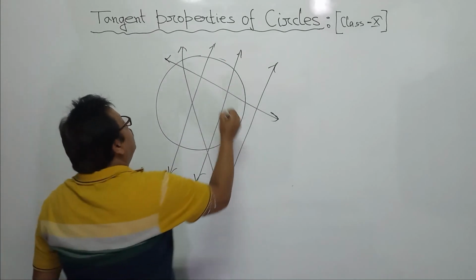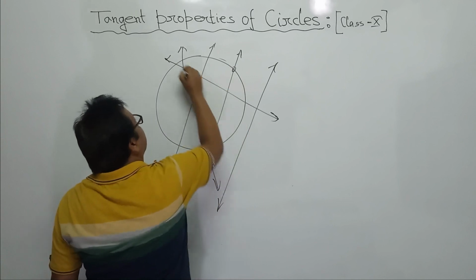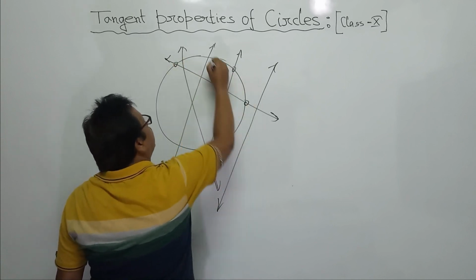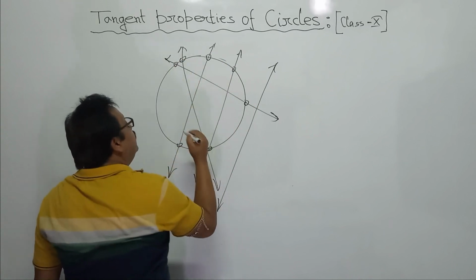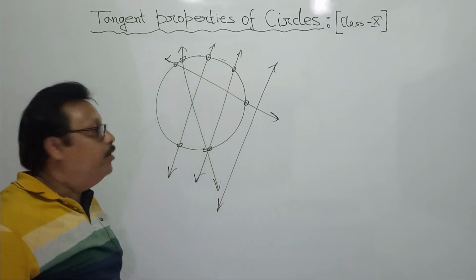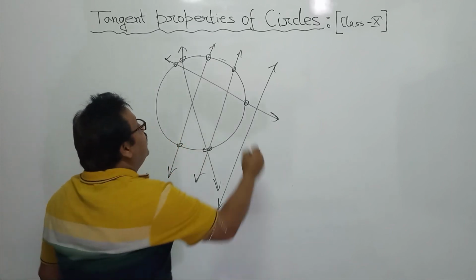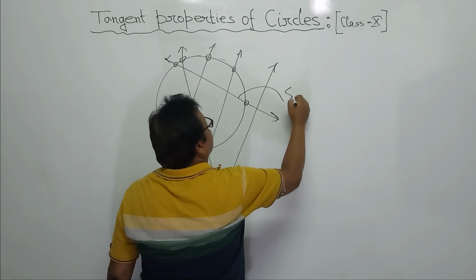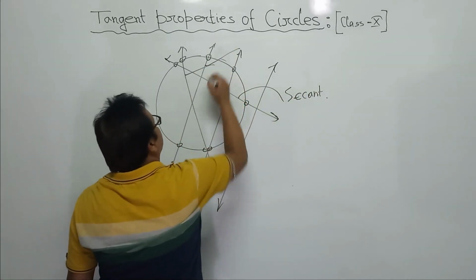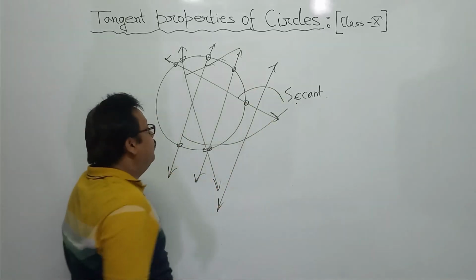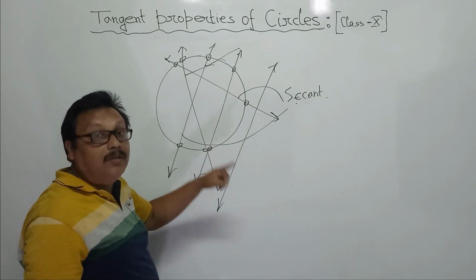They are cutting the circle in 2 points. This line cuts this point and this point, and this line cuts these 2 points. Do you know what these lines are called? Yes, these lines are called secants. All are secants. But a line that has no relation with the circle is not a secant.